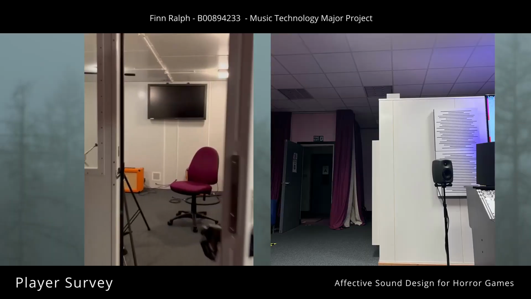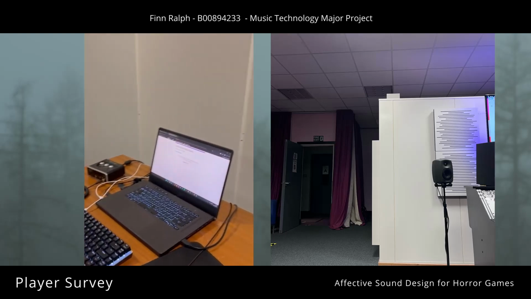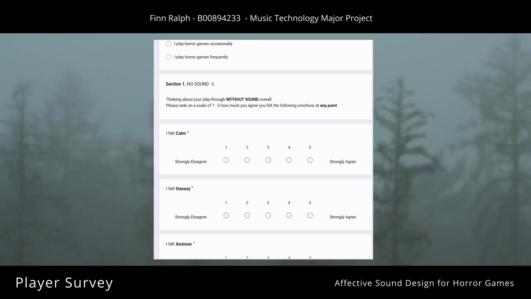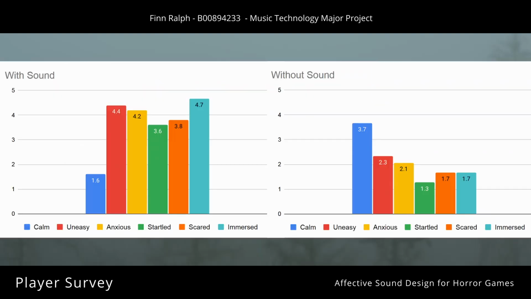A player survey was conducted on my game to measure player affect relating to fear. Participants played the game twice, with and without audio, and rated their experience on whether they agreed they felt a range of emotions in each playthrough. As can be seen, most participants felt the audio enhanced the overall horror experience, with higher ratings for the words relating to fear on the version with sound compared to without sound.